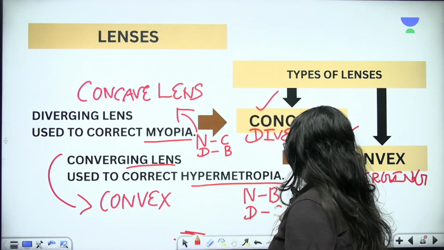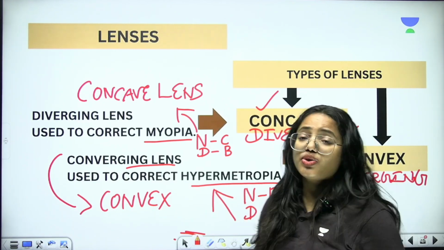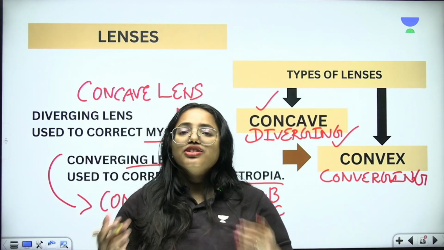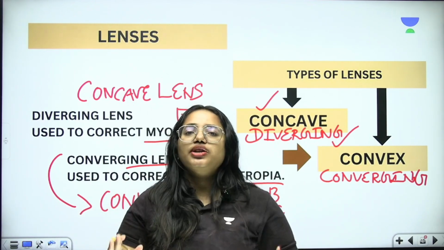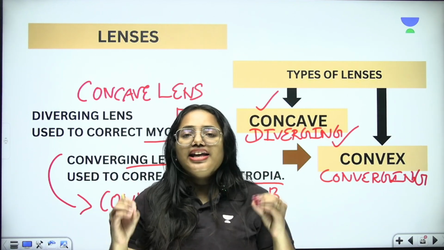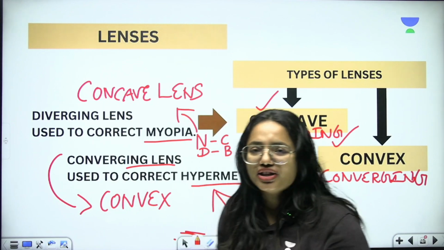Distant objects are clear. Clear with the point? This is the way that you need to understand the basic difference between myopia and hypermetropia. If I have short sight, I have to use a concave lens. If I have hypermetropia, then I have to use a convex lens. Clear with the point? Shall we move on to the next one?